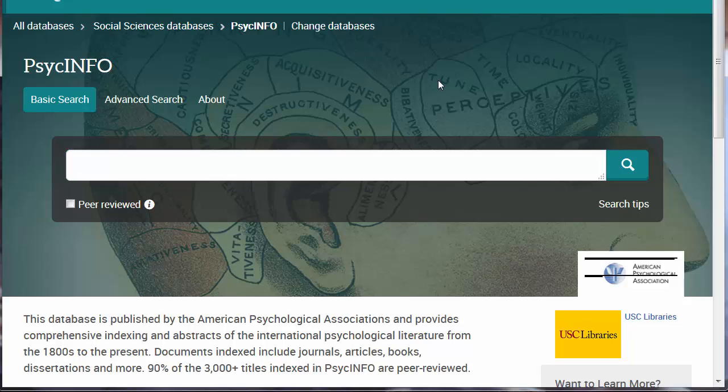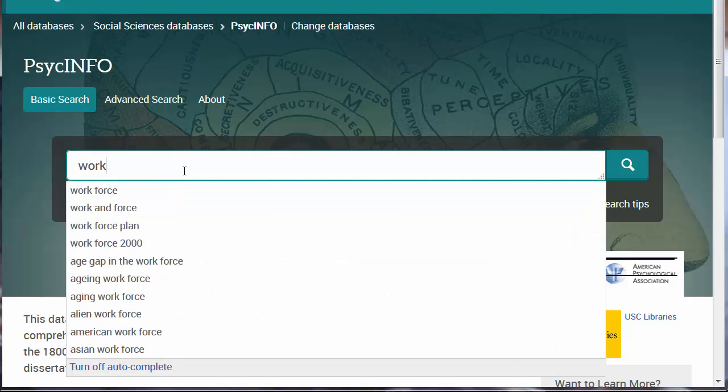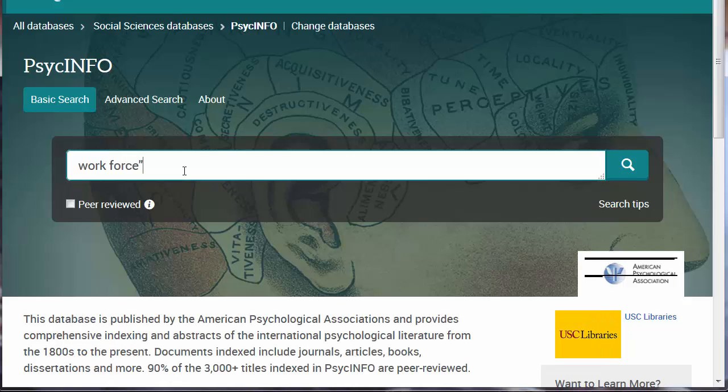Let's search for how the workforce is affected by stress. I'll start with workforce. Notice that as I type, there's a drop-down menu. These are searches that others have tried more or less successfully. I'll also put the word in quotation marks. This means that that specific phrase must appear in the document, whether in the title or the abstract or as an author keyword, and then click the search icon.